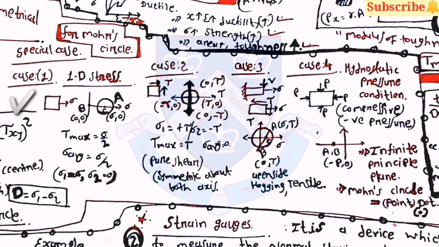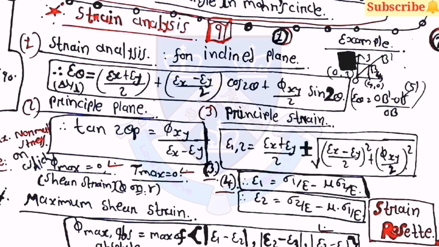Then some special cases are there for Mohr circles. You can take a screenshot of those special cases. Now the next chapter is strain analysis.